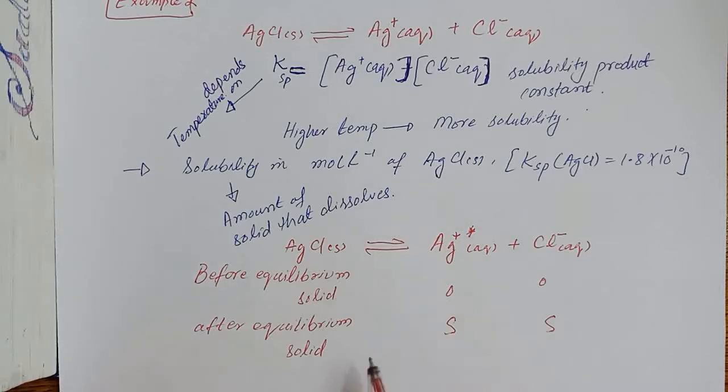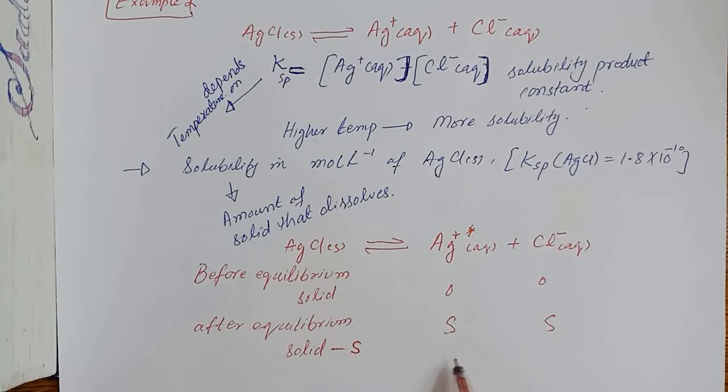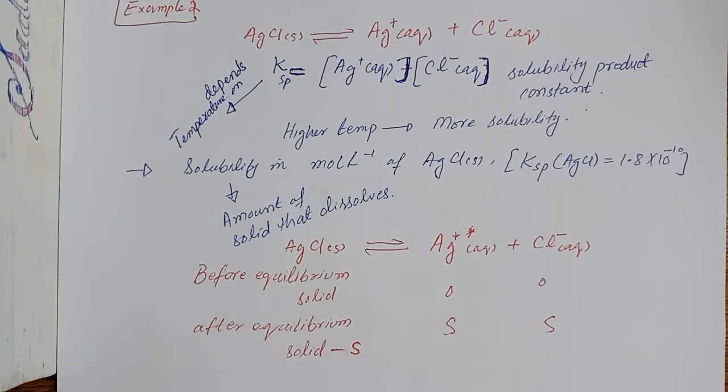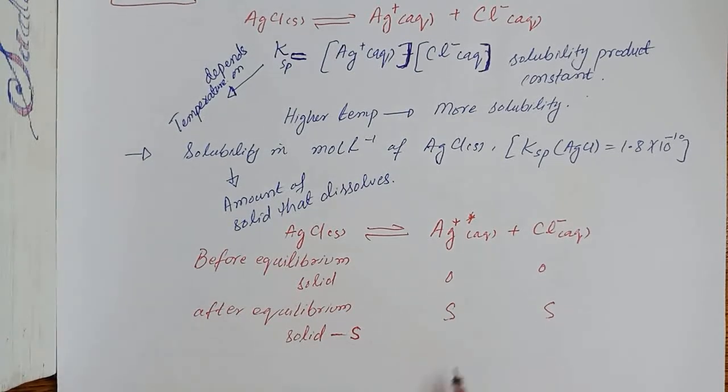So it means that this amount must be subtracted from the solid amount, as the number of solid particles of the silver chloride which have been dissociated into the dissociated species are decreased to a value of S. So how can we calculate the concentration of the dissociated species?